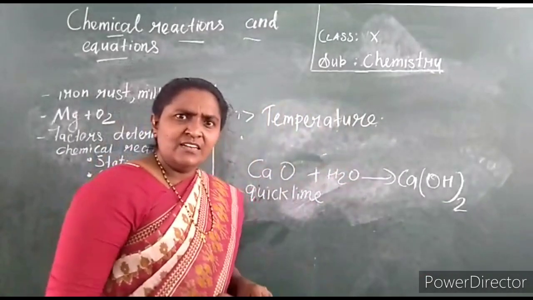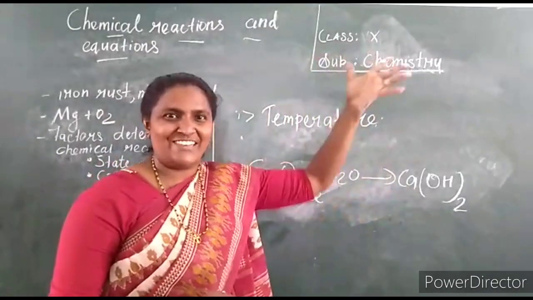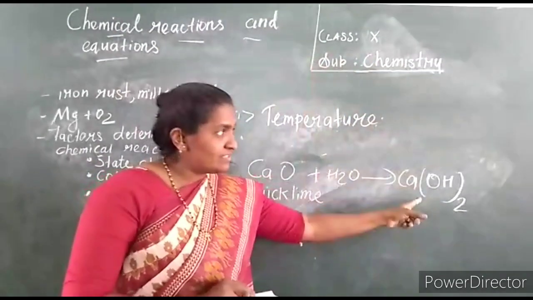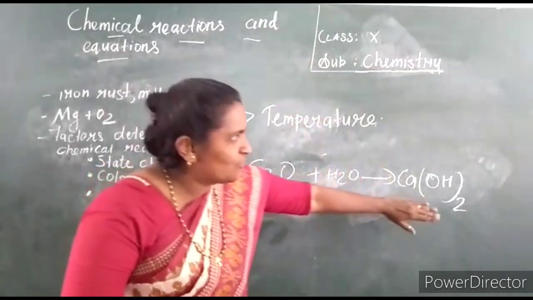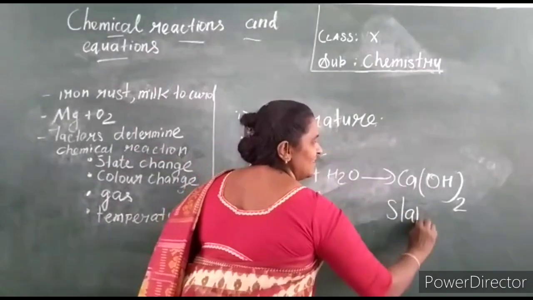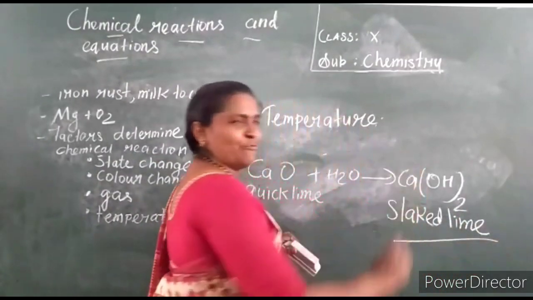Are you getting this? This is whitewashing. This compound is used for whitewashing the rooms. Do you know what whitewashing is? We whitewash the room, no? This product helps you do whitewashing. Whitewashing we use this compound. It is called slaked lime, a whitewashing compound.